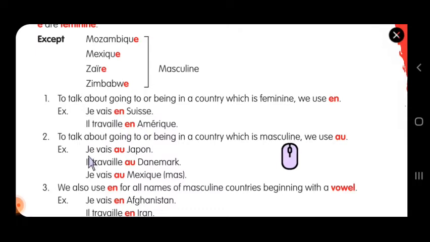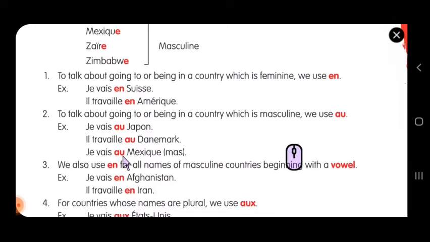If you see the below one, je vais au Japon. Japan is a masculine country, so au is given. And il travaille au Danemark. Denmark is masculine, again au. Je vais au Mexique. Again au, because Mexico is a masculine country.